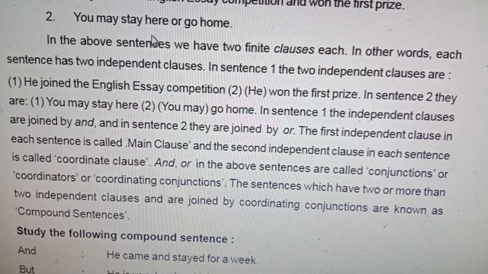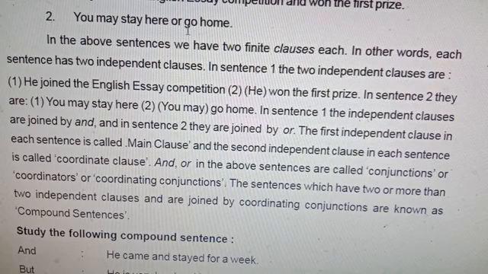In the second sentence: you may stay here, or you may go home. Two finite independent clauses. The coordinators used are and, and in the second, or. The first independent finite clause is the main clause, and the second independent finite clause, connected by and or or, is called the coordinate clause.